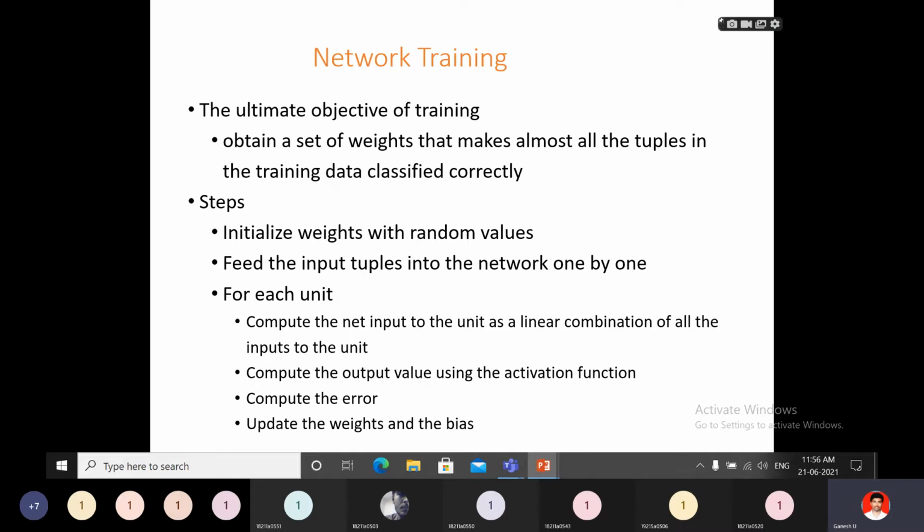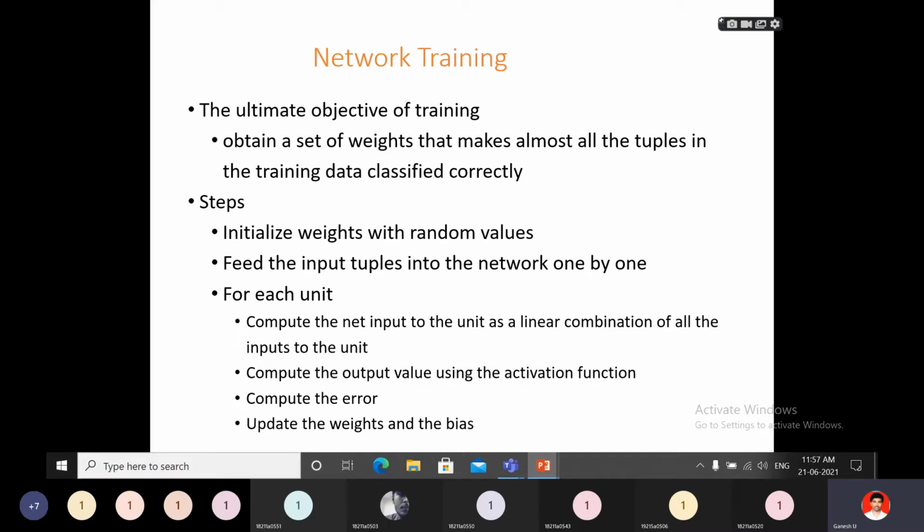Next, for each unit, compute the net input to the unit as a linear combination of all the inputs to the unit. This is a linear combination of all inputs, which we already discussed: x0 w0 plus x1 w1 plus x2 w2, and so on. Plus some bias is there, so you have to add that, and you can compute the net input.